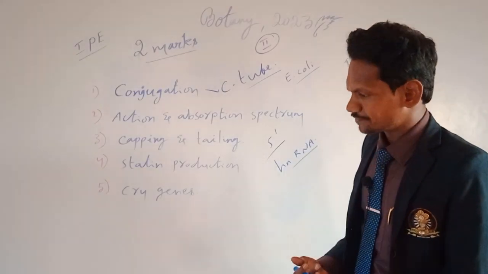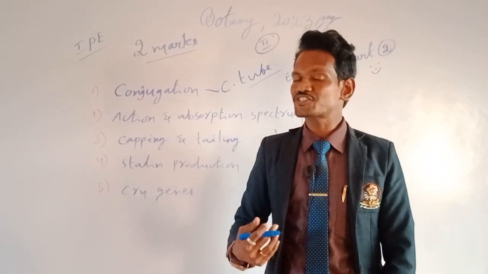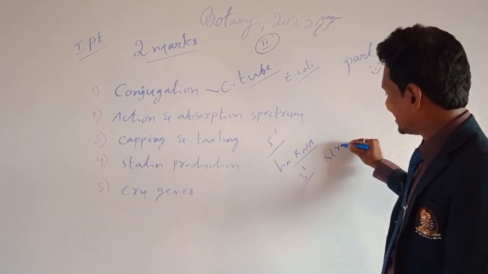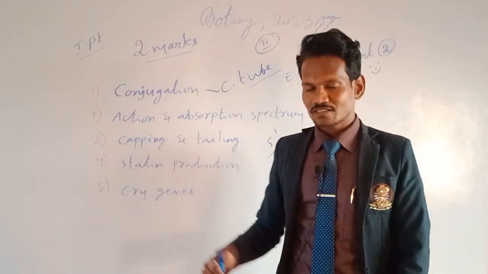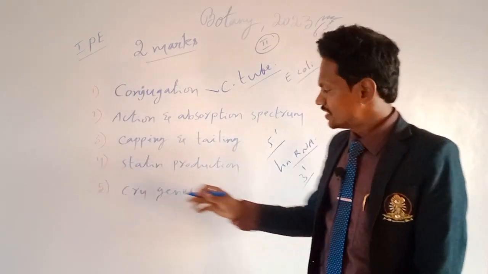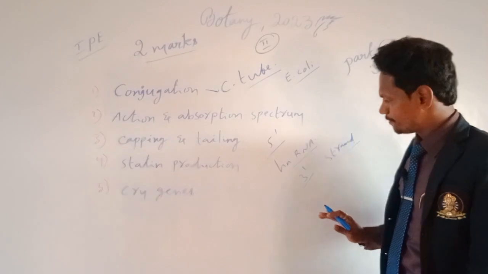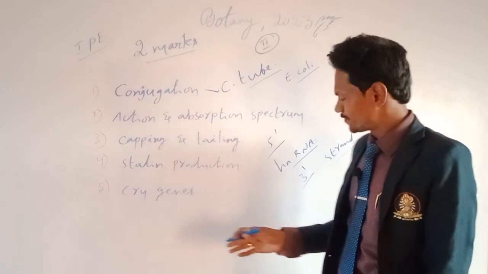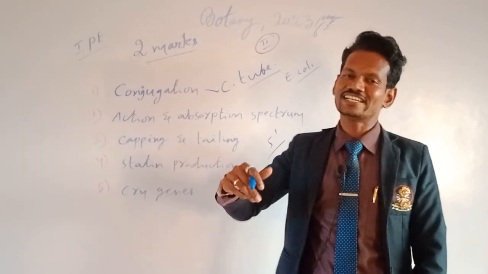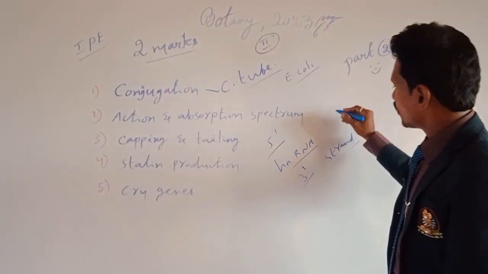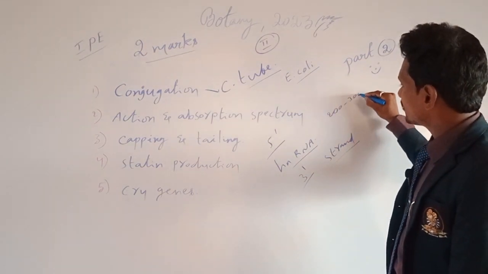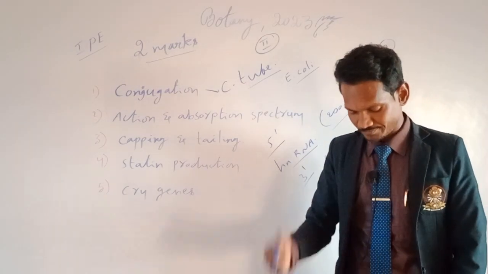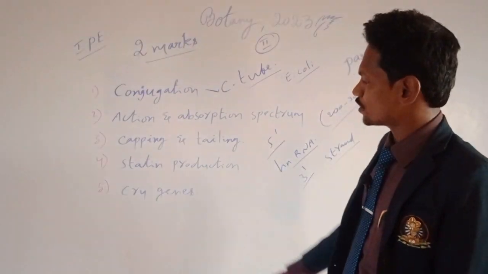Then adding adenylate residues to the 3' end strand is known as tailing. Capping is at the 5' end, tailing is at the 3' end. Capping is adding unusual nucleotides to hnRNA; tailing is adding adenylate residues, around 200 to 300 base pairs, at the 3' end. This is the answer for that question.